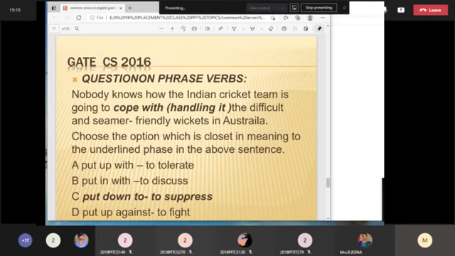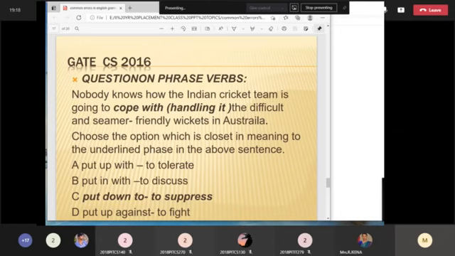Now you have another question on phrasal verbs. Nobody knows how the Indian cricket team is going to cope with. Cope with is nothing but handling with. I have given you the meaning of that particular phrasal verb also. Cope with is handling the difficult and seamer friendly wickets in Australia.